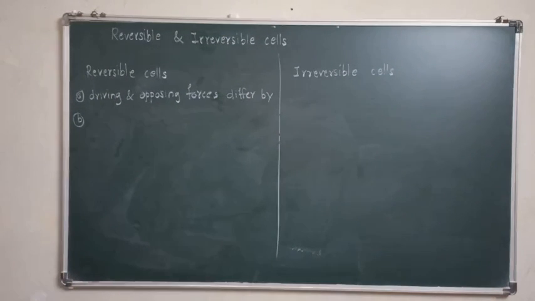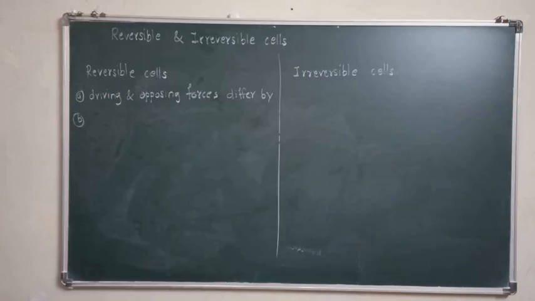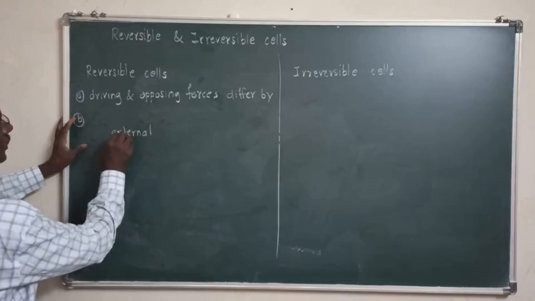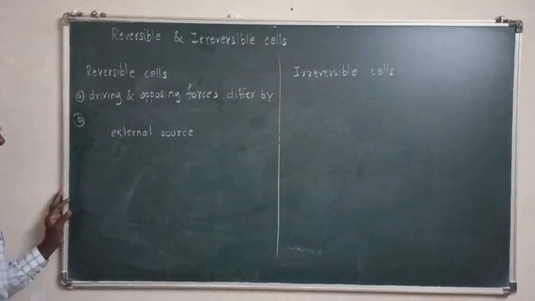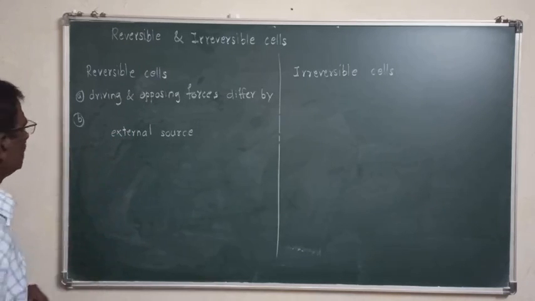If these requirements are satisfied, the cell is reversible, and if they are not satisfied, the cell is called irreversible. To verify this, the cell is connected to an external source of EMF, and there are three conditions.